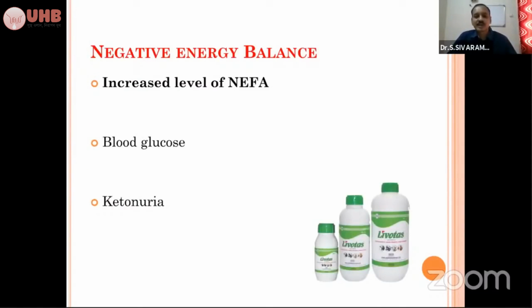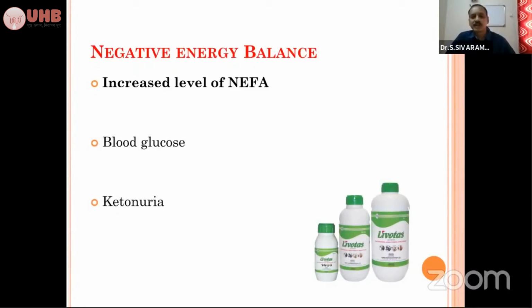One important thing, just for awareness, I'm telling: an increased level of NEFA, non-esterified fatty acids, in the blood is a clear indication that the animal has negative energy balance. It's a classical thing. So we look at the blood glucose and the ketone body level, and you can check NEFA if laboratory facilities are available.